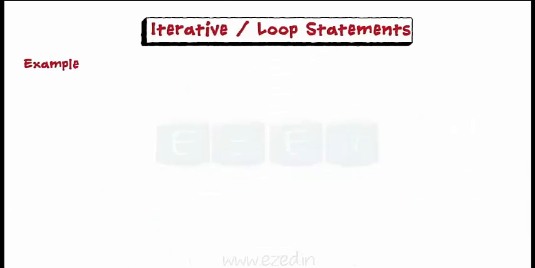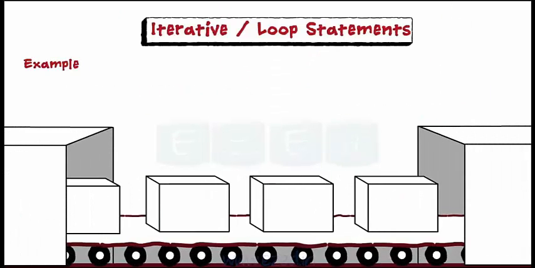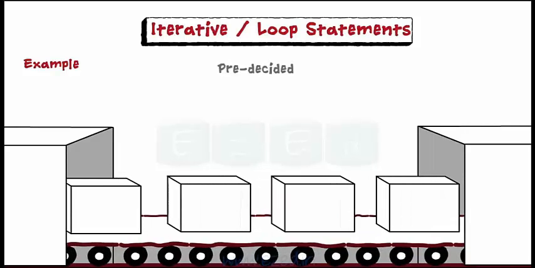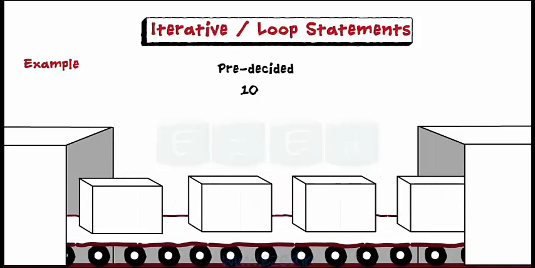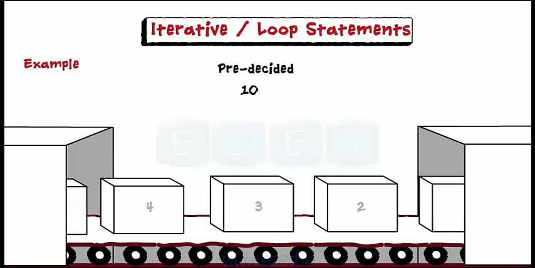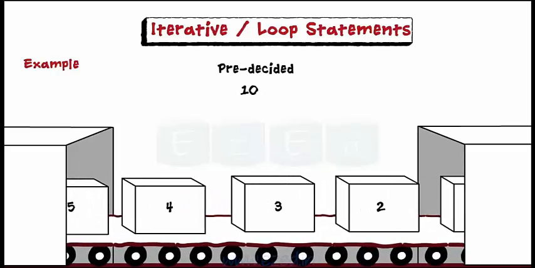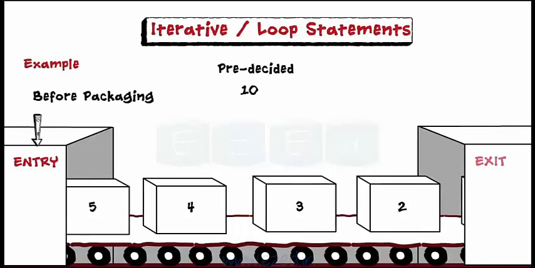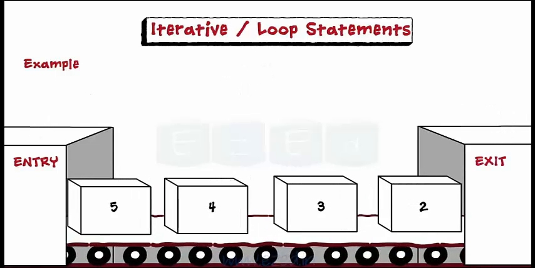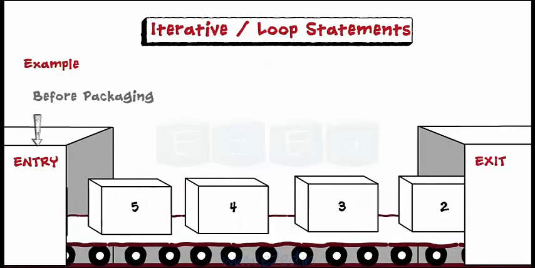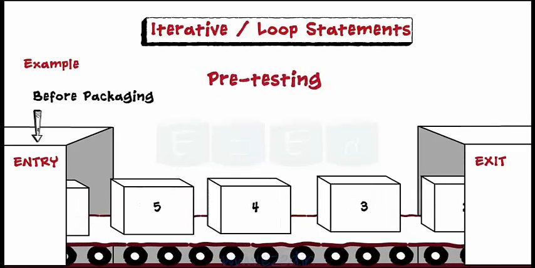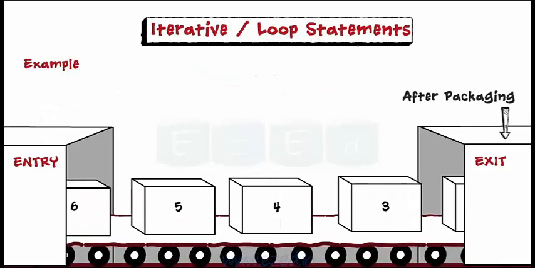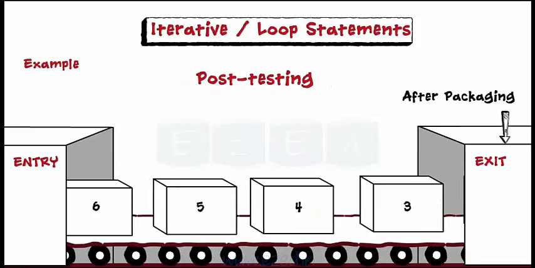Let's take an example of products being packed on a conveyor belt. If it is pre-decided that only 10 products are supposed to be packed, then a count on the number of products can be kept at entry level before packaging or at exit after packaging. If the count is determined before packaging, then it is called pre-testing, or else if determined at exit level, then it is termed as post-testing.